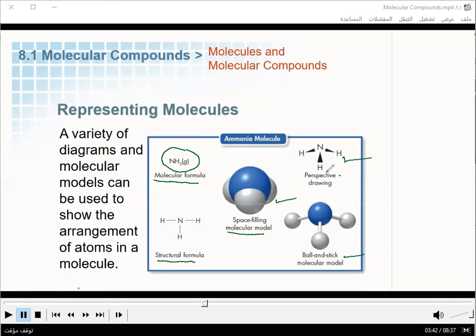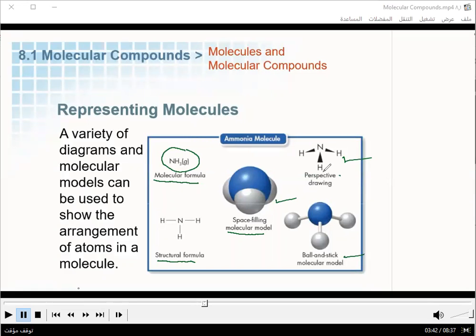And in the perspective drawing, you're seeing where the electrons are being shared. For example, you have the H down south of the nitrogen. It is sharing its electron with the nitrogen, while the nitrogen atom is sharing the atom it had from the hydrogen to the other two hydrogens on the sides.